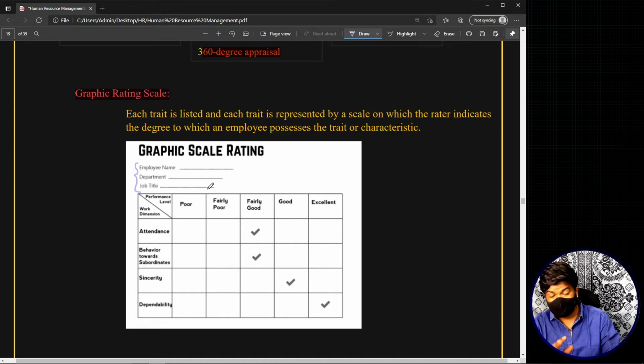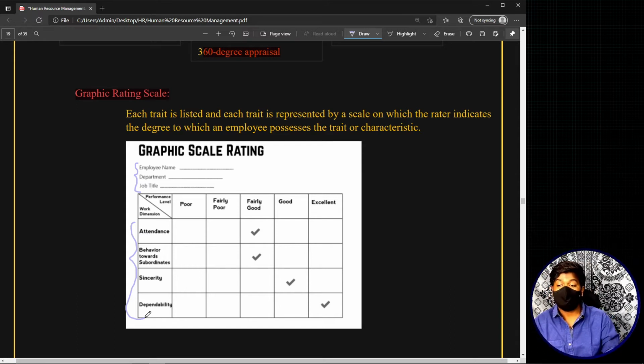And next the important thing is, in graphic rating scale, you will have personality characteristics or personality traits. See, I already told you what personality characteristics or traits are, and I also told you that this entire group of methods basically depends on personality characteristics.